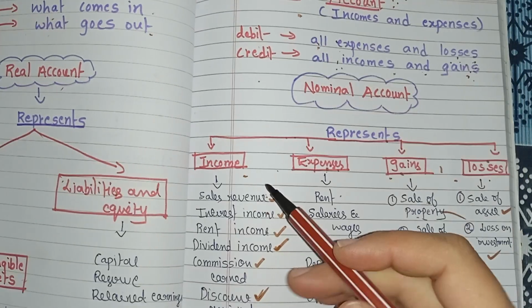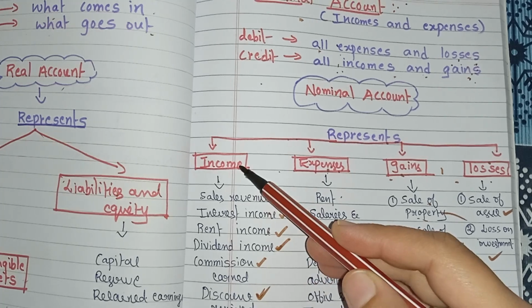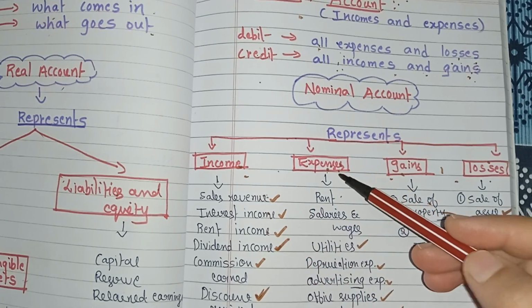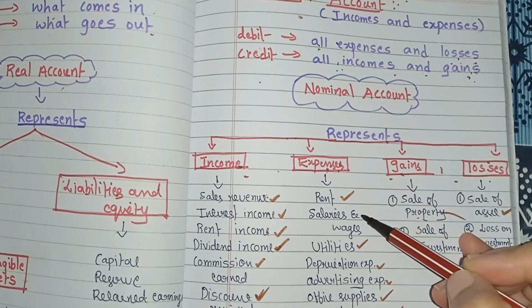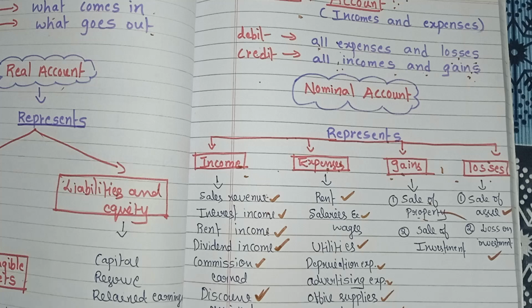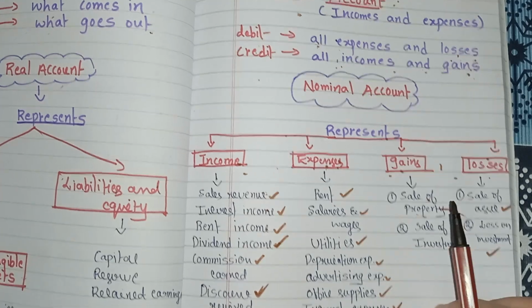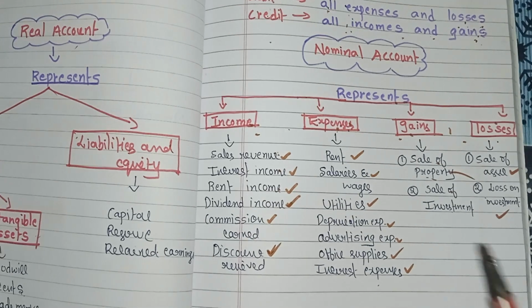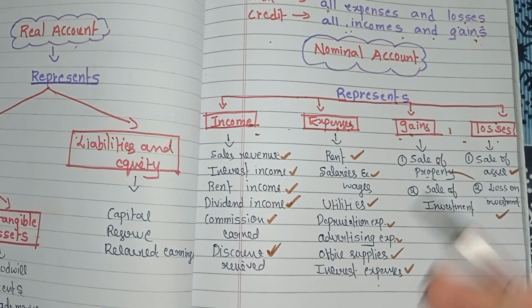These are the items that come under income. Next, the items that come under expenses are rent, salaries and wages, utilities, depreciation expenses, advertising expenses, office supplies or interest expenses, meaning they record the costs or expenses incurred during a period.